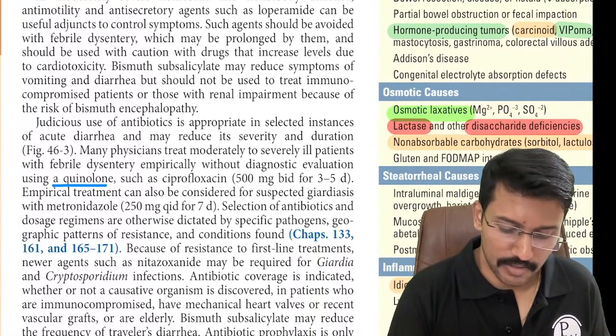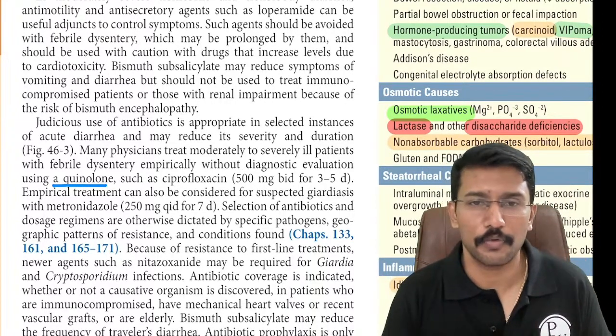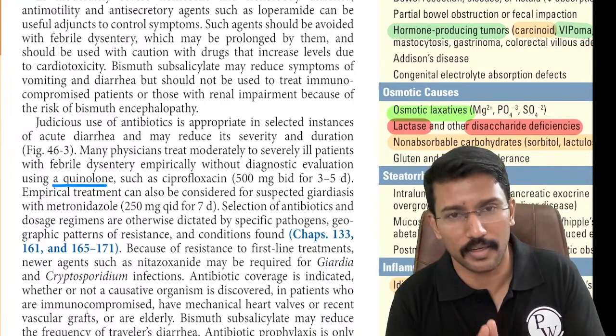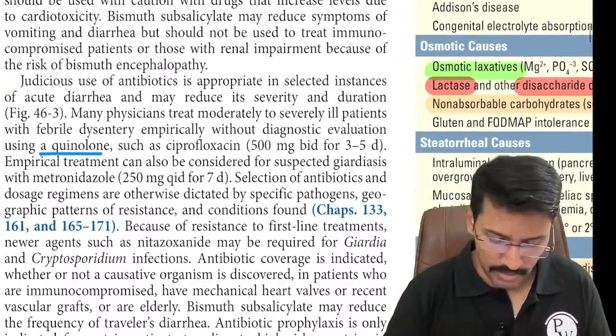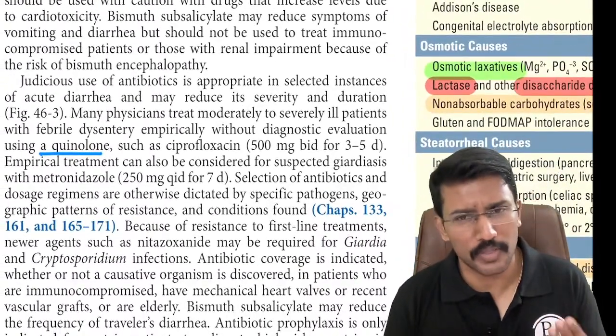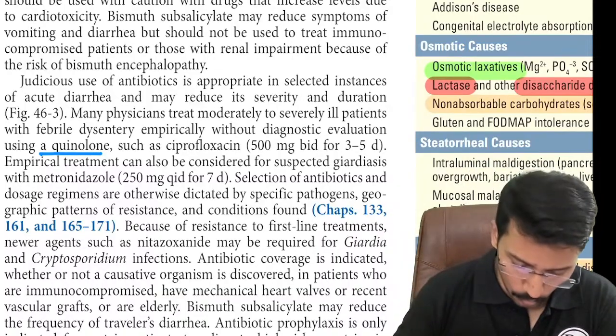So Harrison mentions that quinolone is the drug of choice for empirical treatment of acute diarrhea. So it could be ciprofloxacin or ofloxacin, and that is why whenever you go to doctors and say that you got loose stools, most of them prescribe you ciproflox or oflox, right?